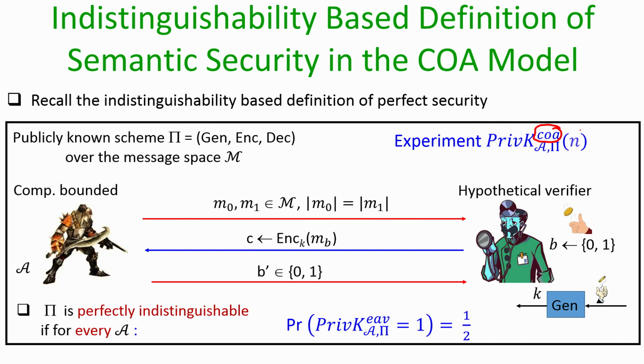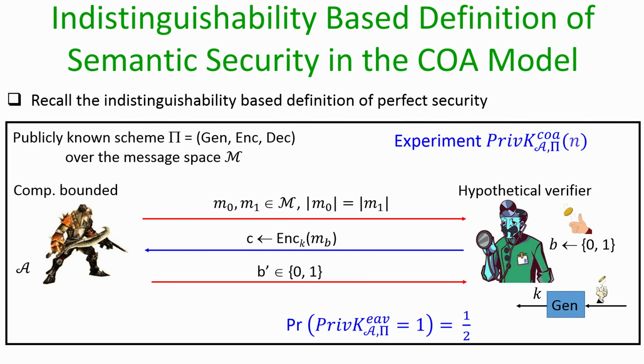And the second difference in the nomenclature is that I am now introducing this security parameter n, because the running time of the adversary is going to be upper bounded by a polynomial function of this security parameter. Whereas, in the nomenclature for the indistinguishability based experiment in the world of perfect secrecy, no such security parameter was there, because our adversary was allowed to have unlimited running time. So, this is the second change in the experiment.